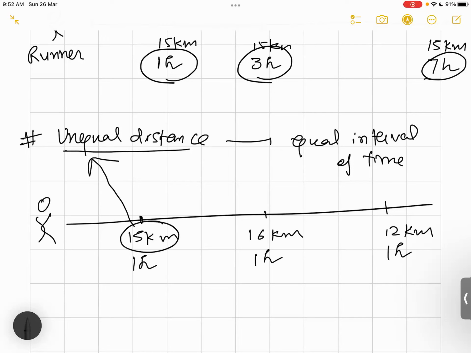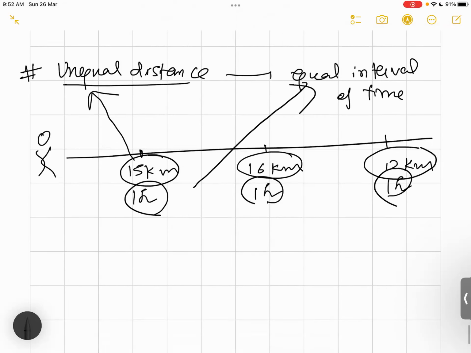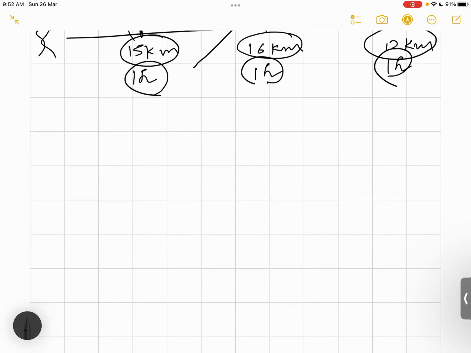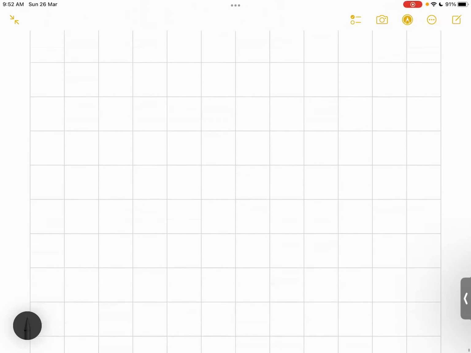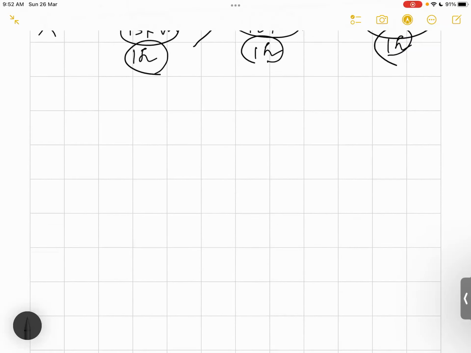Here you can easily see 15, 16 and 12, and you can easily distinguish the time as well. The time interval is equal. So this is an example of a non-uniform speed, or I would say variable speed, which we are going to talk about in the portion of the mechanics.